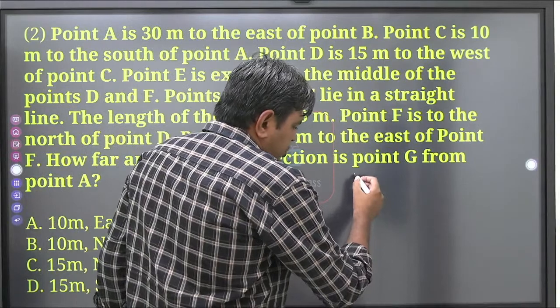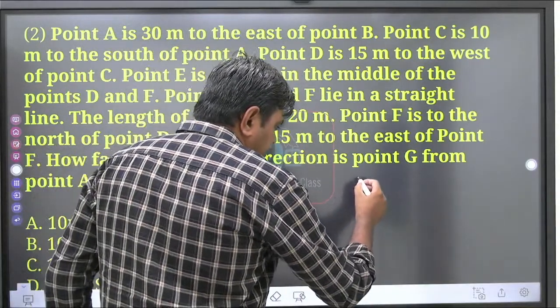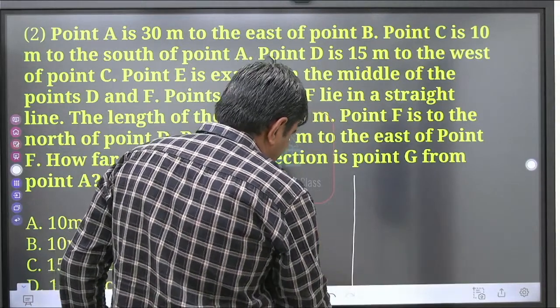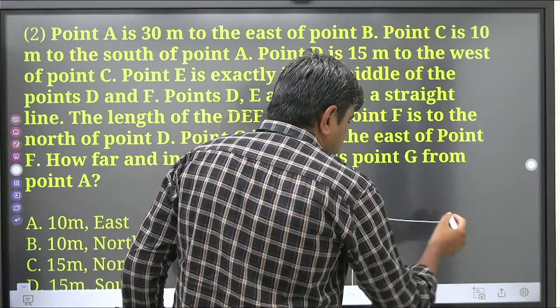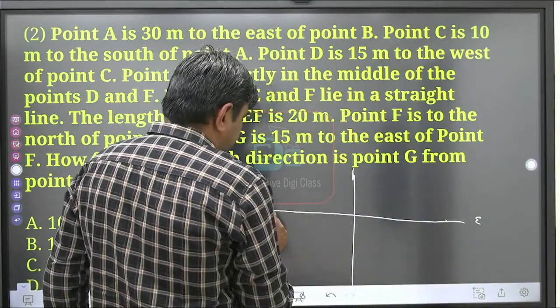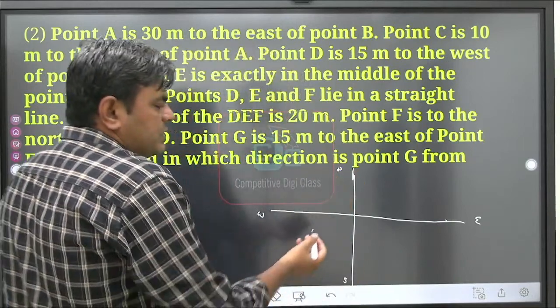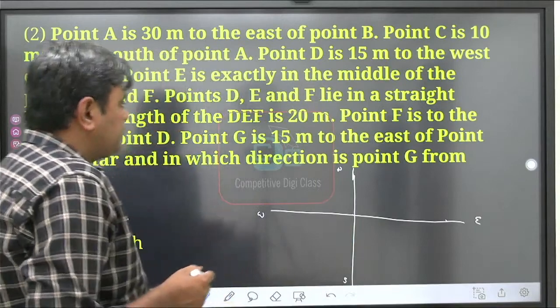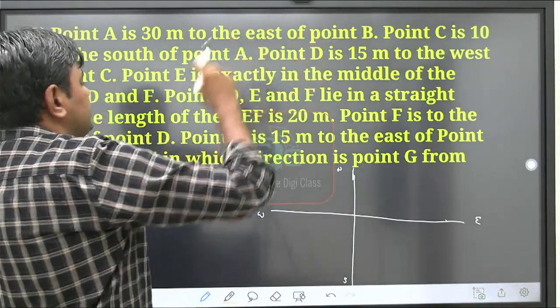Okay, so first of all we draw the directions. We can say that this is east, this is west, this is north and south. Okay, so we start from a fixed point, that is this point. Point A is 30 meter to the east of point B.